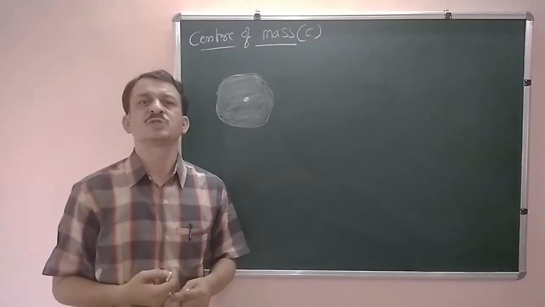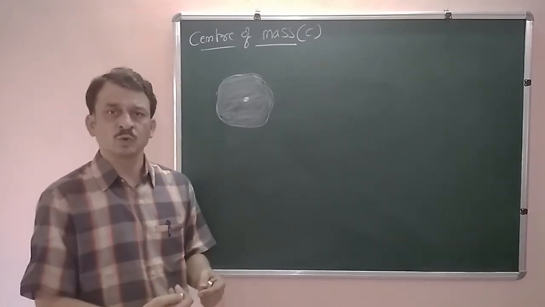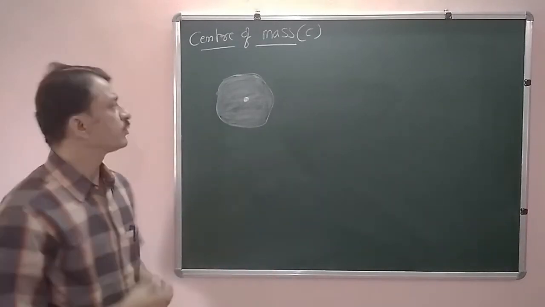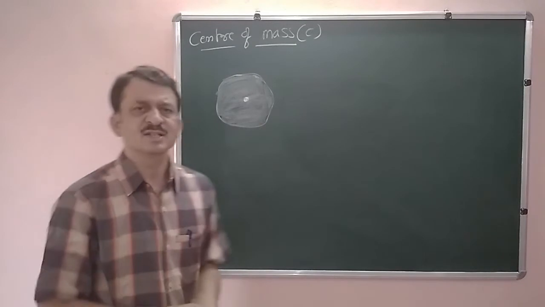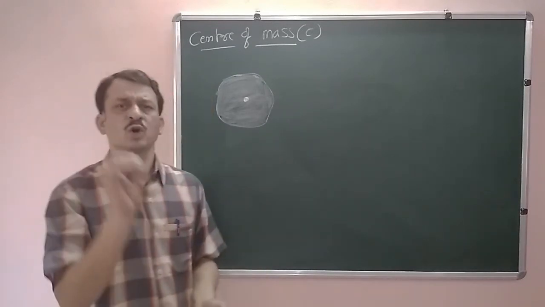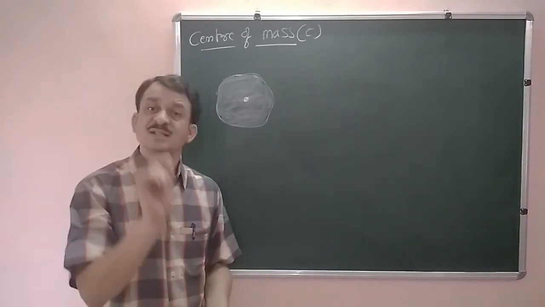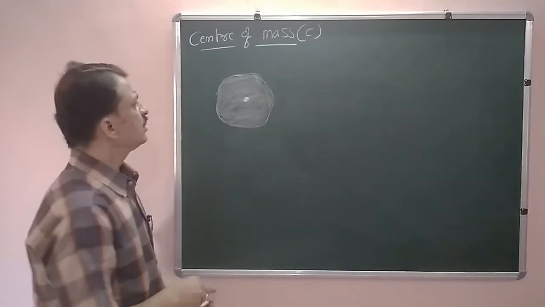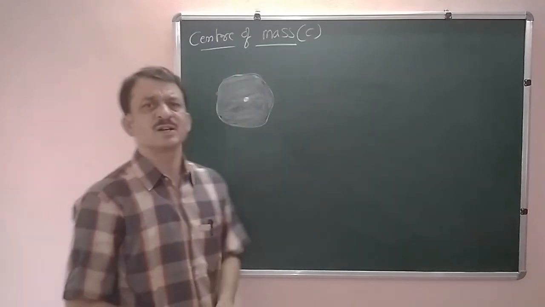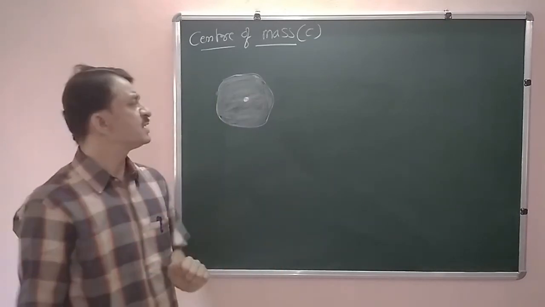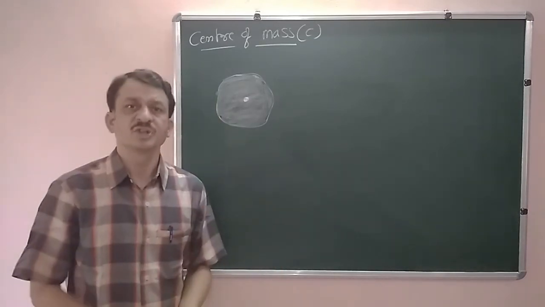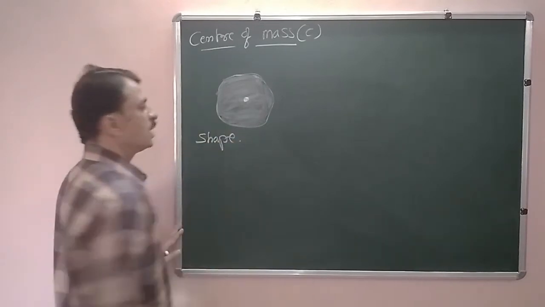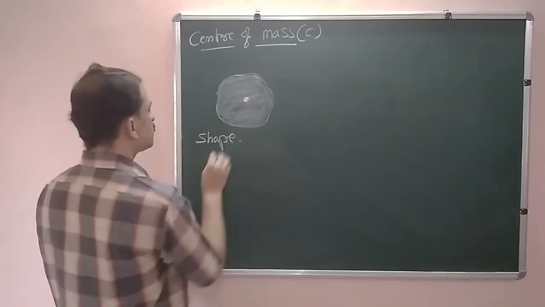It is not situated at the sun, the moon or the earth; it is on the line joining them. So the center of mass of a rigid body is a point at which the entire mass is supposed to be concentrated. Now this center of mass depends on two things. One is the shape of the object, and another is the distribution of mass.